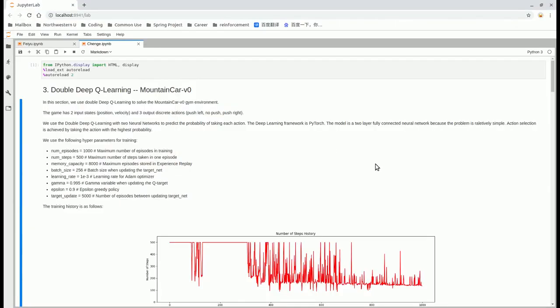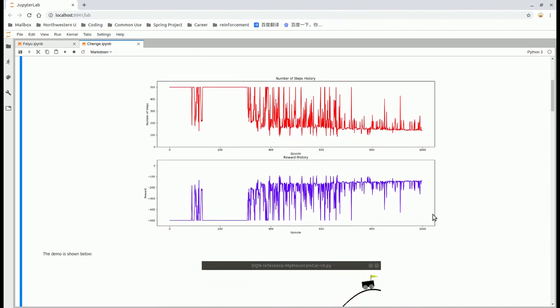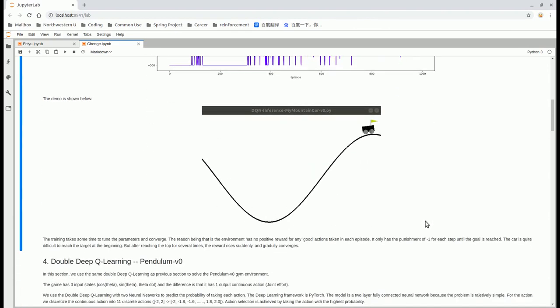Then I used the DDQN learning with double neural nets to play the Gym MountainCar-v0 environment. It has 2 input states and 3 output discrete actions, which makes it quite easy to play with. The only thing is that it only has -1 reward for each step taken, and no positive reward for any goals achieved. So in the training, the reward remains quite low for the first 300 episodes, and it rises suddenly after that and converges quite well. In the demo, you can see that this model works very well on this environment.